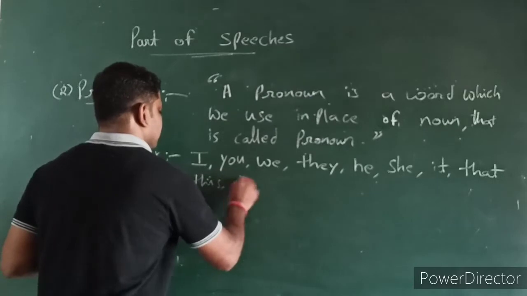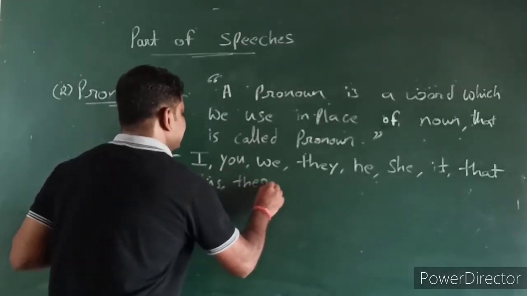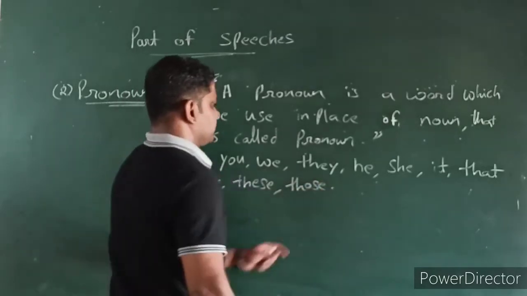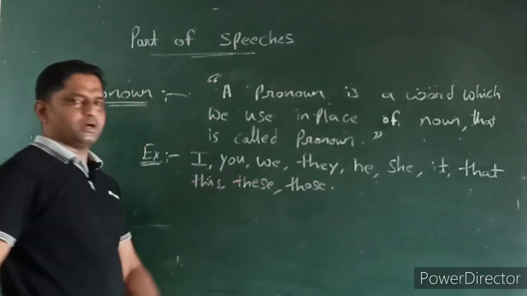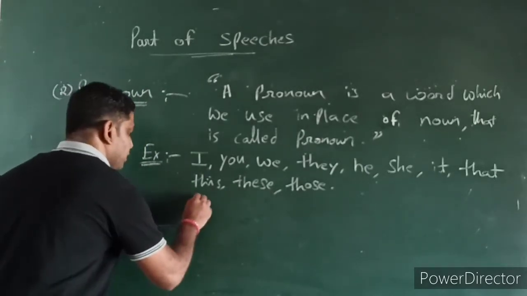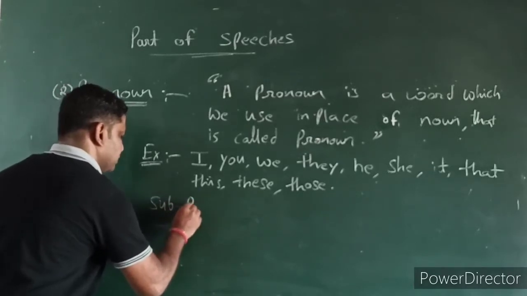If we have the plural form also, that's considered as these, those. So these are the main pronouns. Guys, we have a sub category also, that's called sub pronouns.